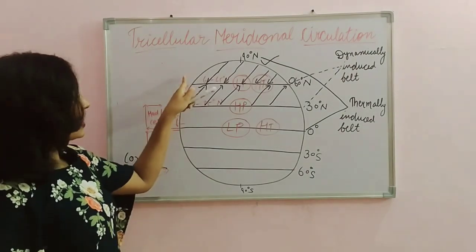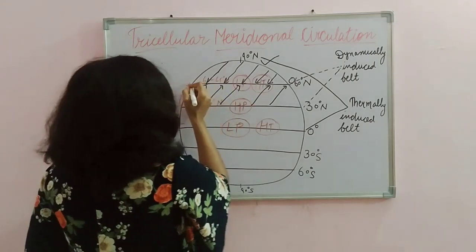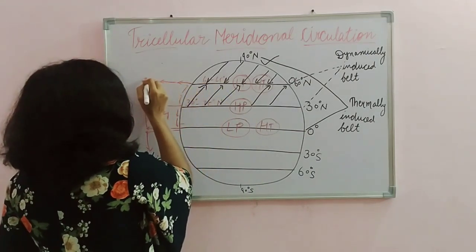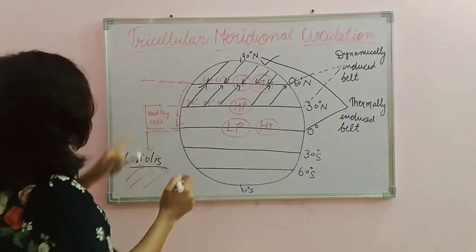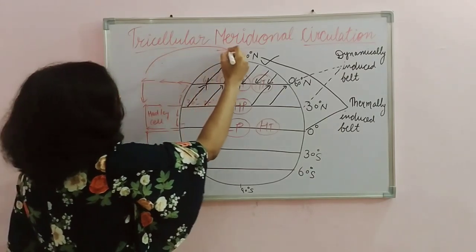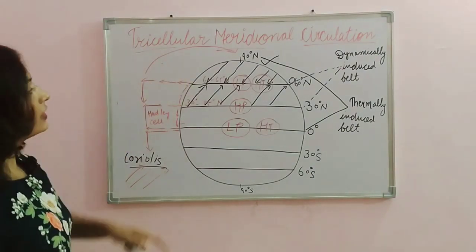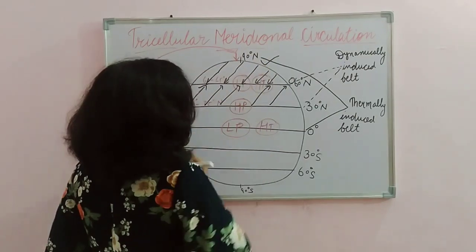Let's discuss what is happening here. Here it is low pressure, so the wind will start moving upward, and after reaching some extent the direction will change towards equatorward and poleward. So here it will be the direction. After reaching over here, it will subside here.